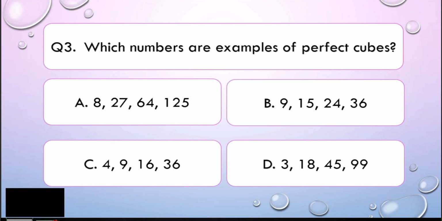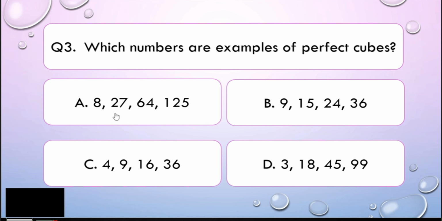This question is very easy. First, we should know the meaning of a perfect cube. A perfect cube is a number that is multiplied by itself 3 times. Basically, these are numbers that have an exact cube root. So for this question, the correct answer is letter A, this 8, 27, 64, 125.